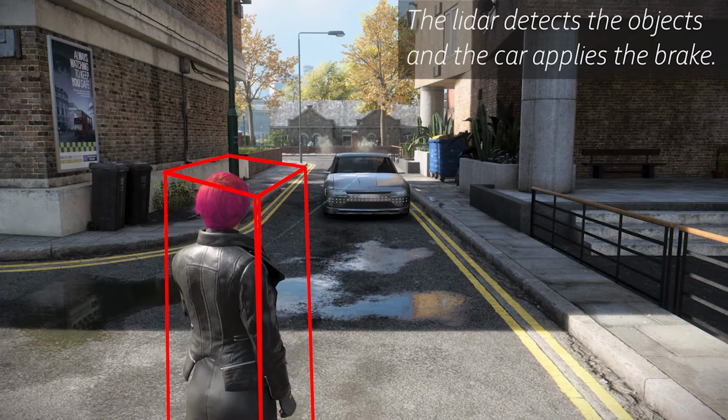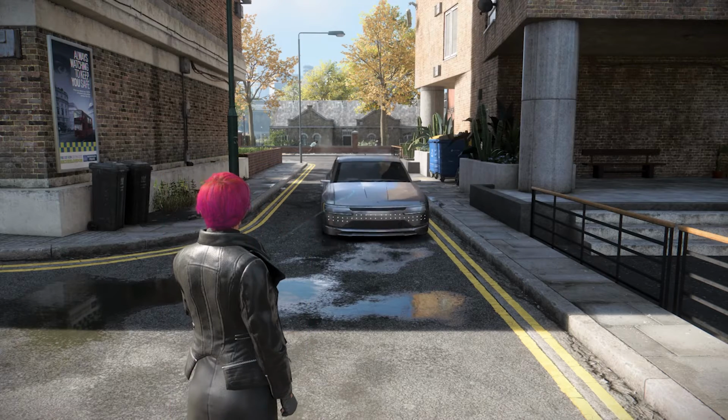Here a car is moving towards a person, and it detects that person and suddenly applies brakes.